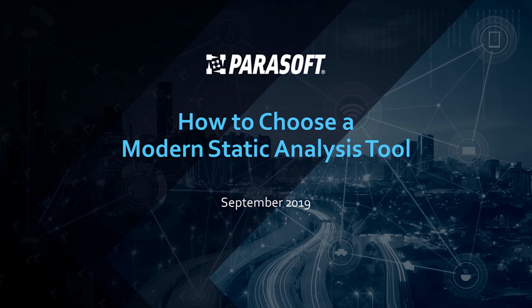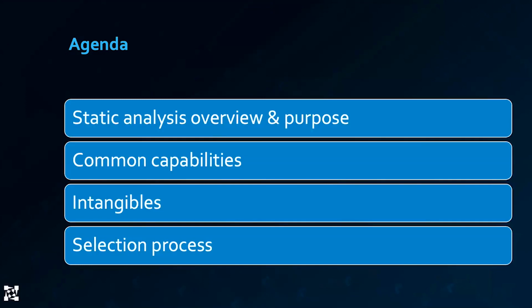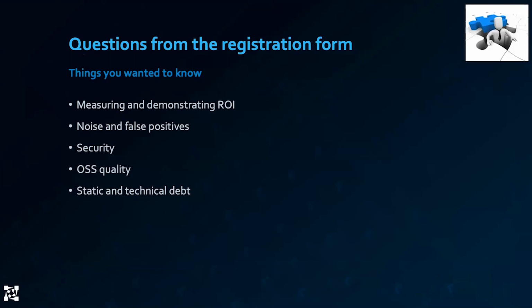What we're going to talk about today is, as part of how to choose a tool, what's the purpose of static analysis. If we don't know what we're using it for, it's hard to pick the right tool. We'll look at what the common capabilities are. I do want to briefly poke at some of the intangibles, because between the intangibles and how you pick the tool, you can really make or break a static analysis initiative.